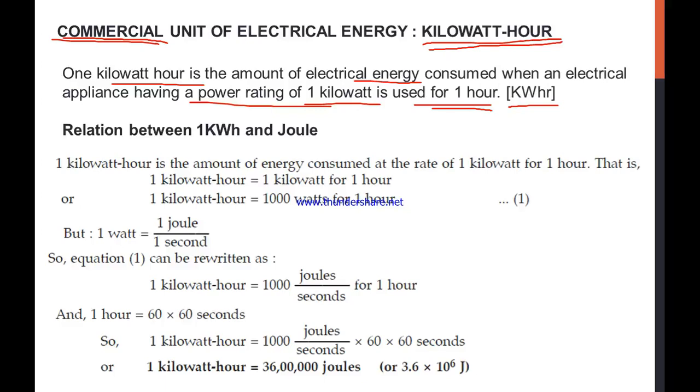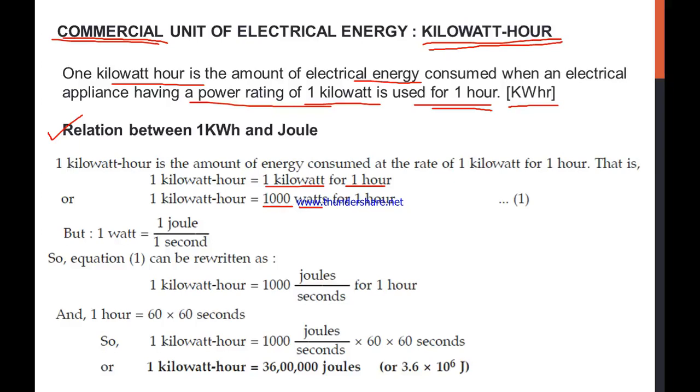Now let's see the relation between the kilowatt hour and the joule. Let's see how big our 1 kilowatt hour is. It is the amount of power, that is 1 kilowatt, consumed for 1 hour. Now we know that in 1 kilo we have a value of 1000, so we can write 1 kilo as 1000 and then watts for 1 hour.